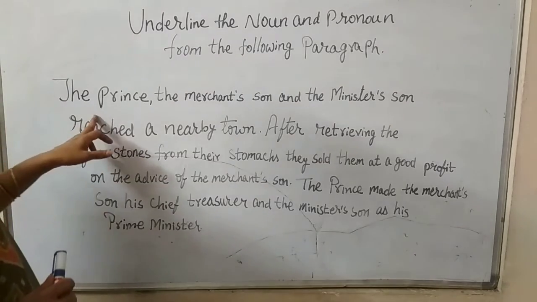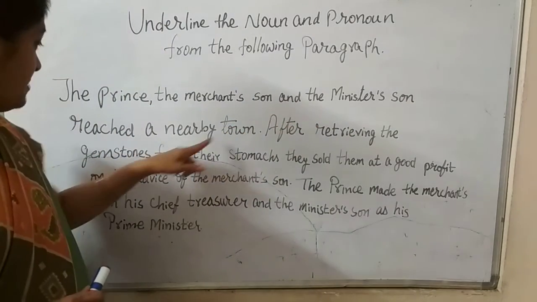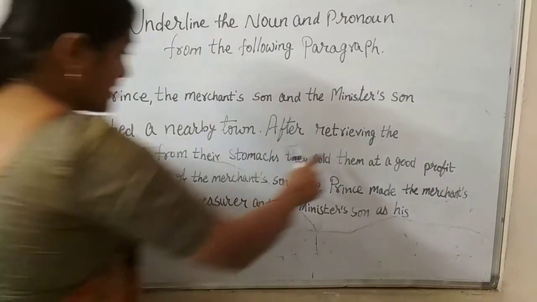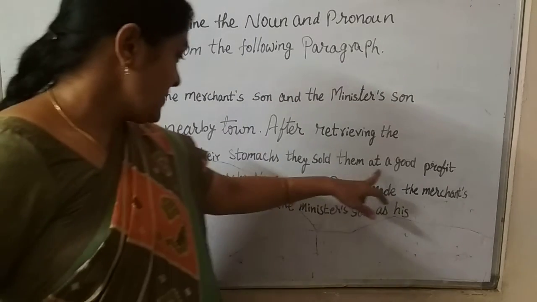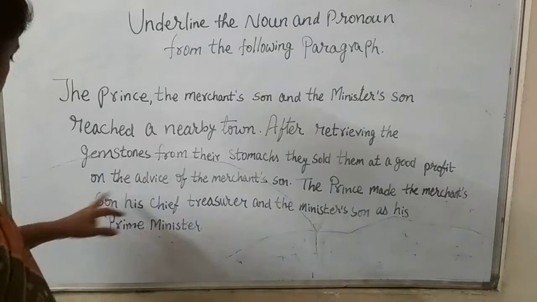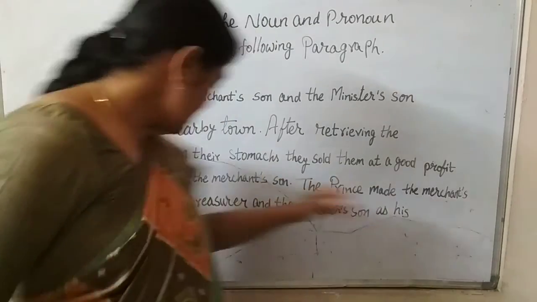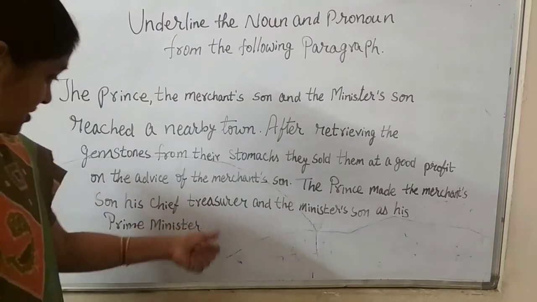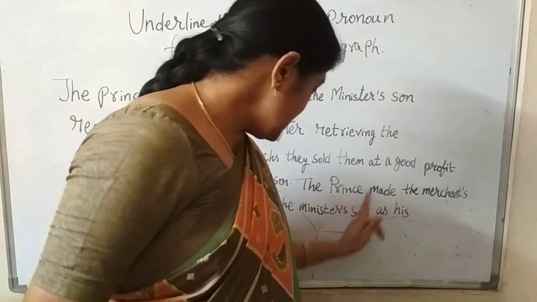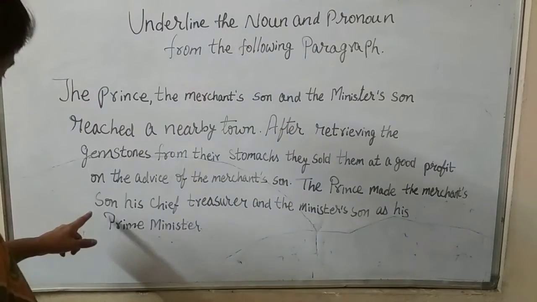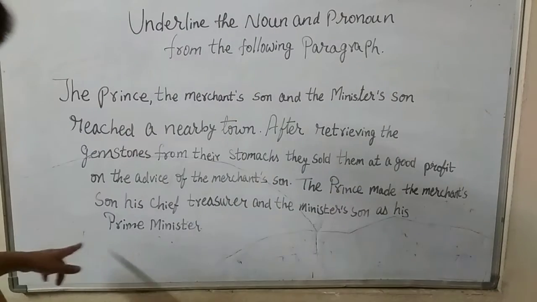The prince, the merchant's son and the minister's son reached a nearby town. After retrieving the gemstones from their stomachs, they sold them at a good profit. On the advice of the minister's son, the prince made the merchant's son his chief treasurer and the minister's son his prime minister.